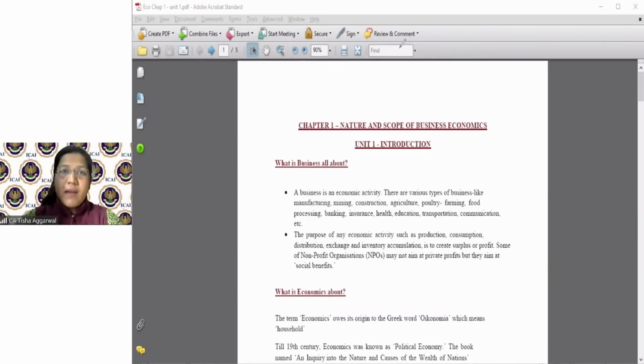One thing before I initiate my class, I will request you all that everything within the curriculum, within the syllabus, within the module as given by ICAI, that's our own institute, you will be very much thorough with the whole topics. There is an ample amount of questions already in the modules. We have the mock test papers. We have different kinds of study material already available on your website. There you can take it out and practice the maximum of it.